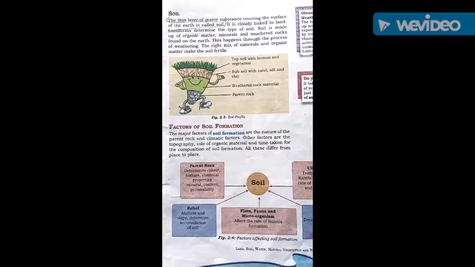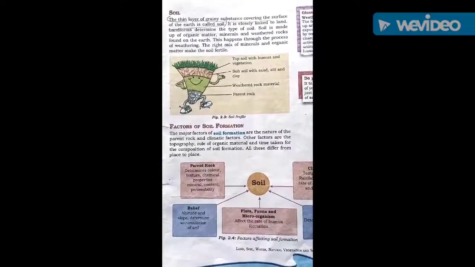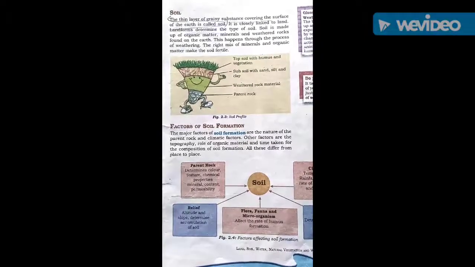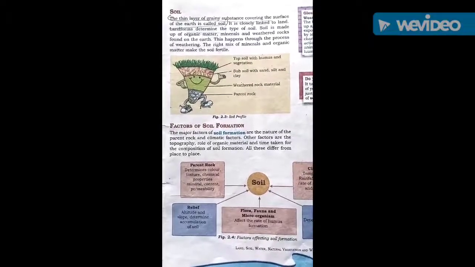Just above the parent rock you can see weathered rock material. Then you can see subsoil with the sand and silt and clay. Then the top layer, that is the top soil with the humus and vegetation.